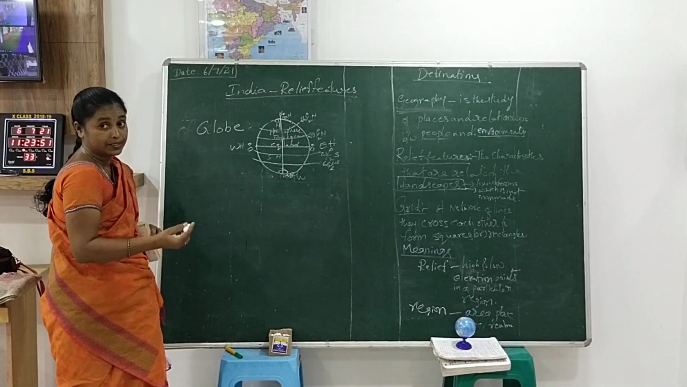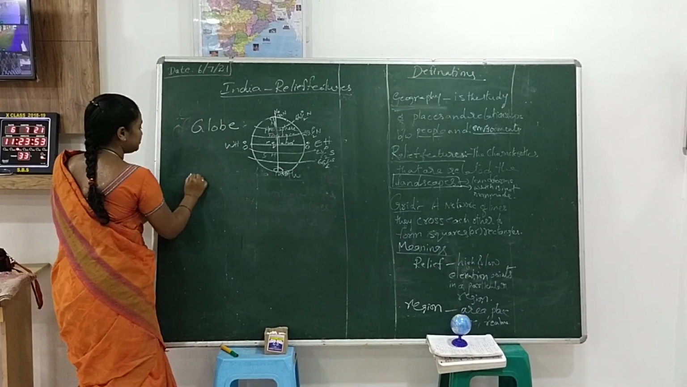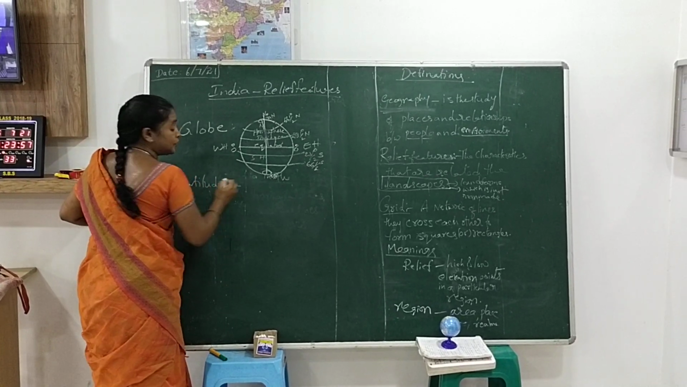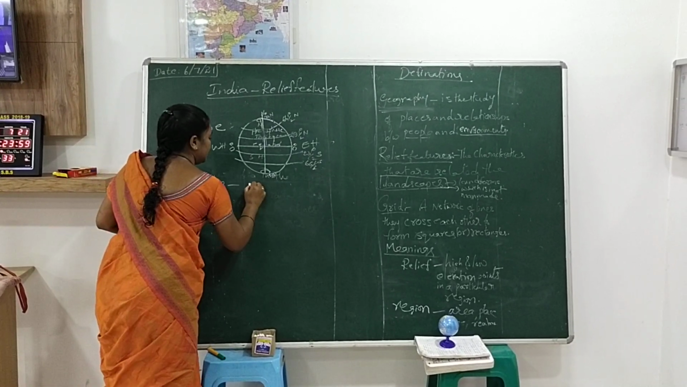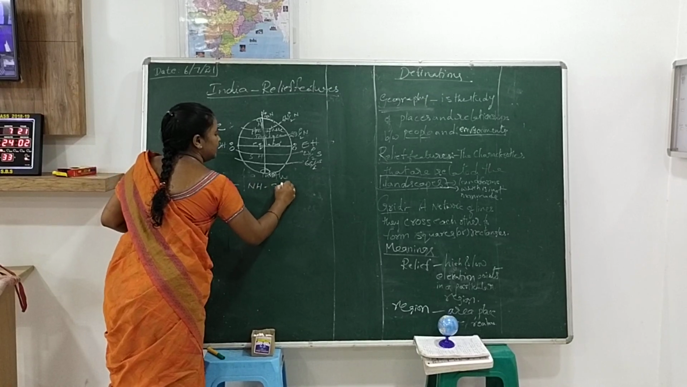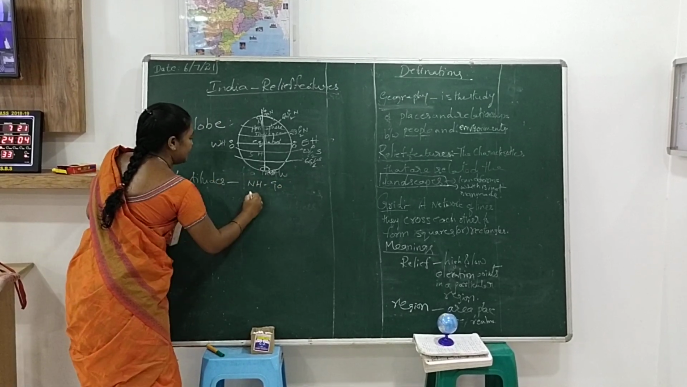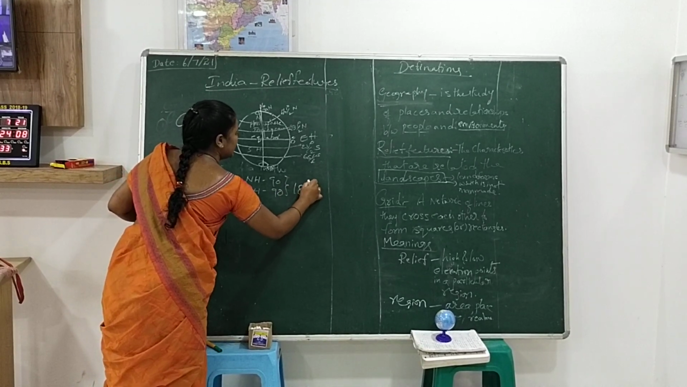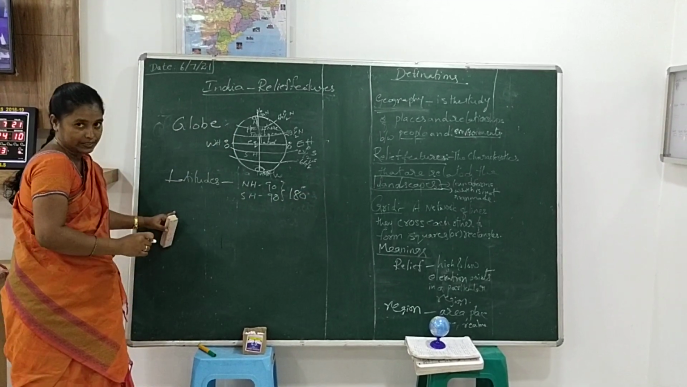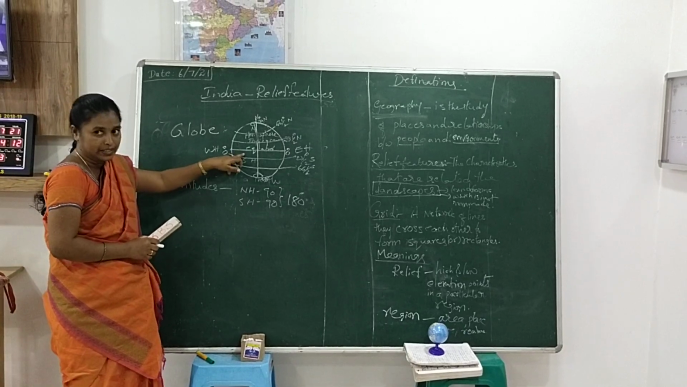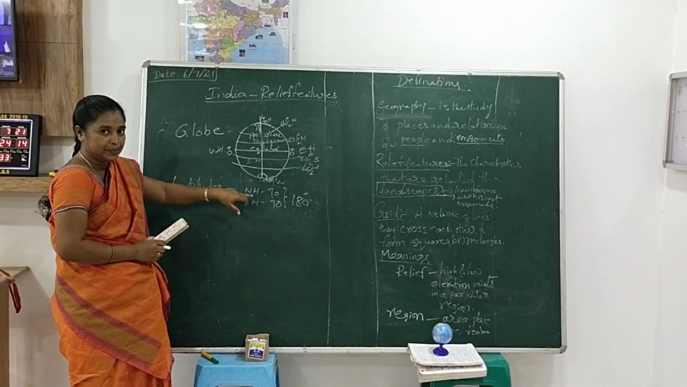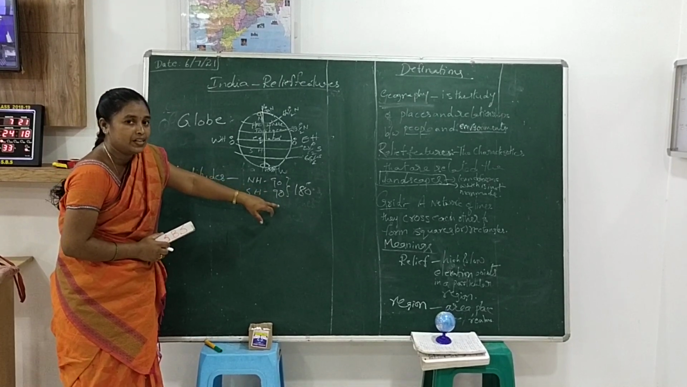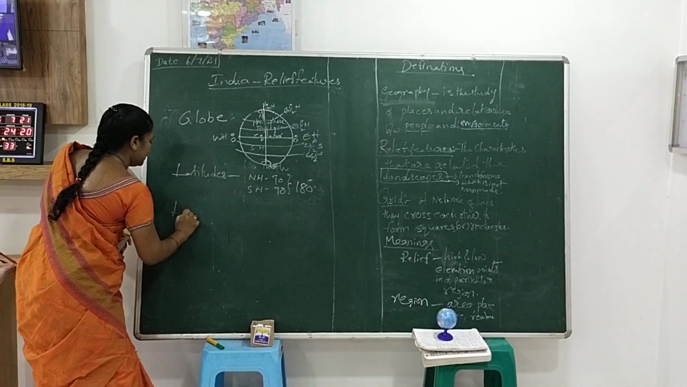Now, how many longitudes are there? How many latitudes are there? Latitudes are 90 in the northern hemisphere and 90 in the southern hemisphere. Totally 180 degrees of latitudes are there. I did not add the 0 degree latitude. So if you add it, how many latitudes will it count? 181 latitudes are there.